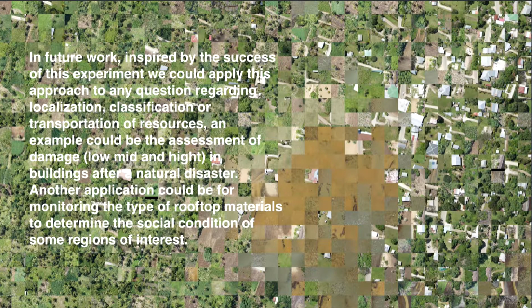In future work, inspired by the success of this experiment, we could apply this approach to any question regarding localization, classification, or transportation of resources. An example could be the assessment of damage in buildings, for example, low, mid, and high damage after a natural disaster. Another application could be monitoring the type of rooftop materials to determine the social condition of some region of interest.